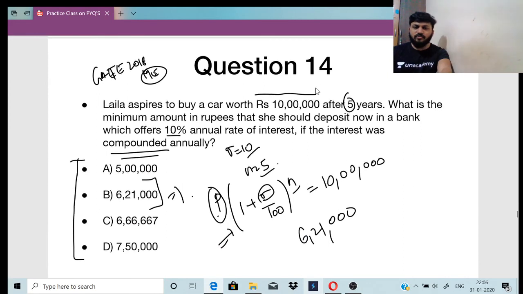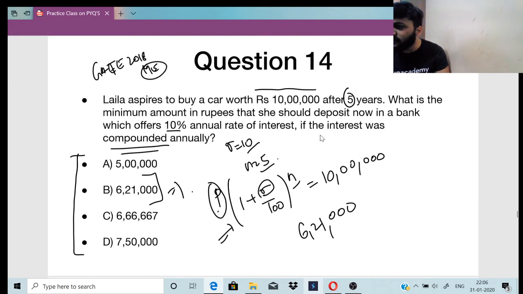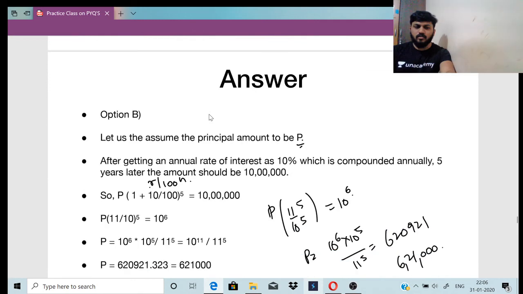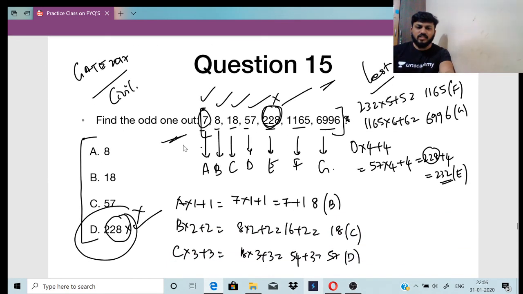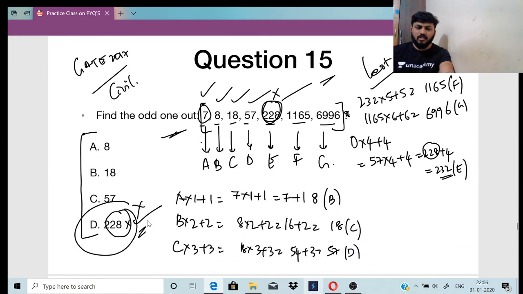And I think from question 14, you had come to the class, okay? Because you answered for the question 14, as far as I know. You gave the answer B for the question 14, okay? And this was the last question. Find the odd one out, where the option was D, right?